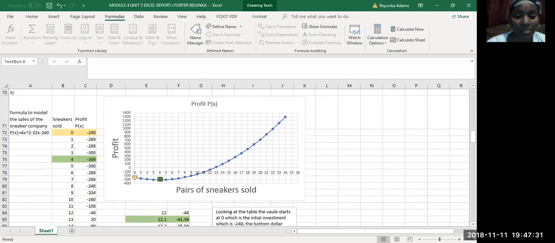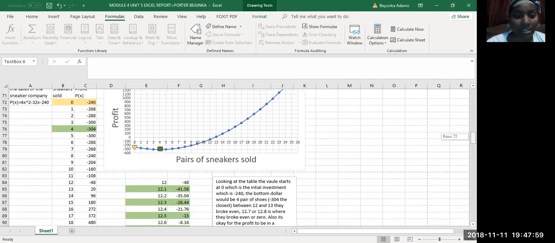All right, so number 3, a company that produces discount sneakers can be modeled by the quadratic function. So basically what we had to do is discuss the findings. So let me go ahead and discuss my findings.